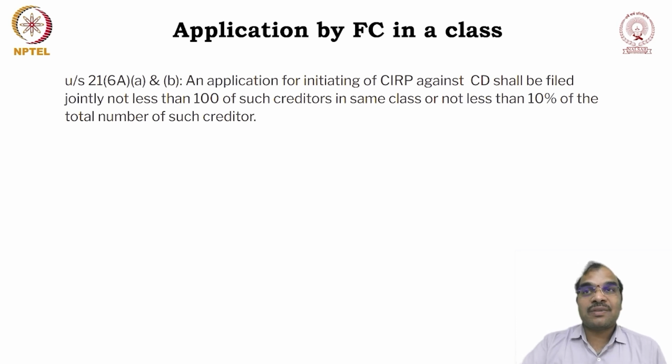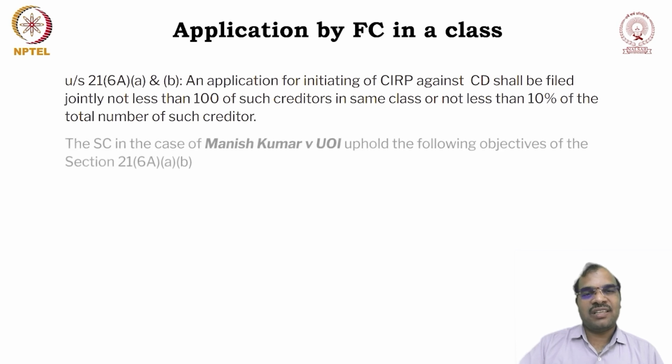So home buyers, because they are considered to be financial creditors, if 100 or more home buyers are there, or if they have 10% of the total number of such creditors, 10% of the home buyers, then in such cases they can file an application before the NCLT under this section.